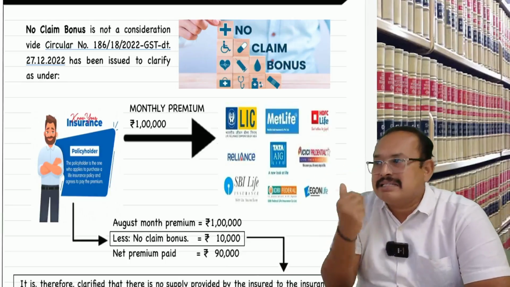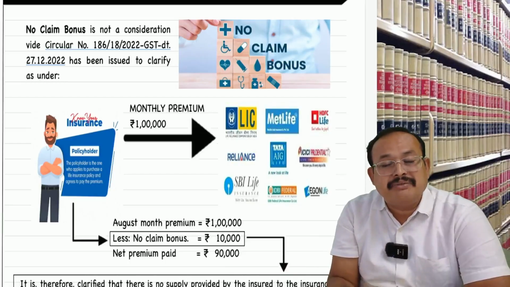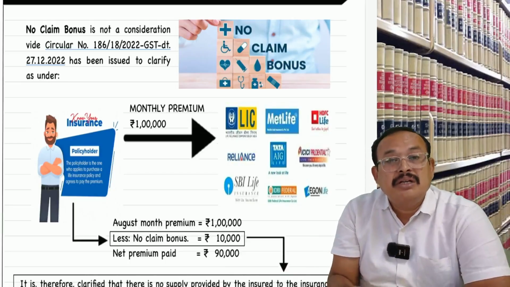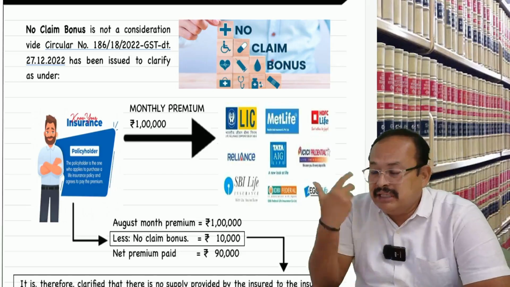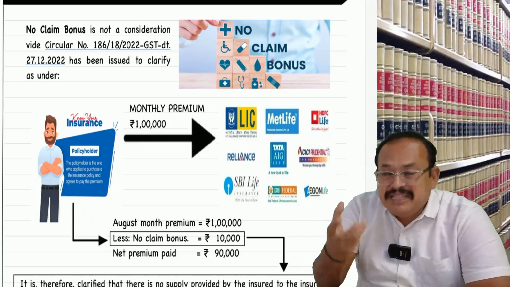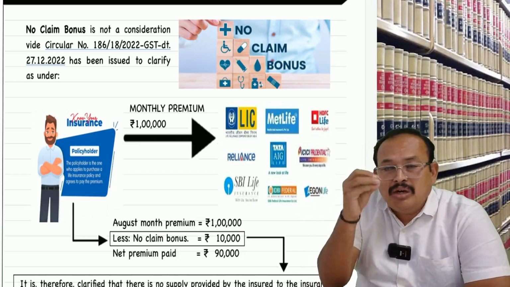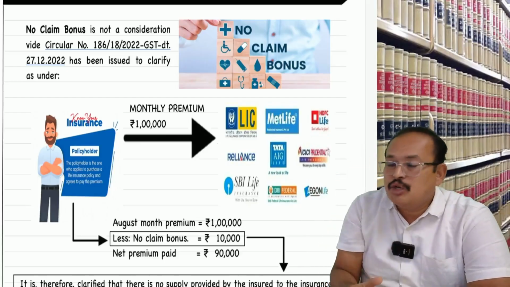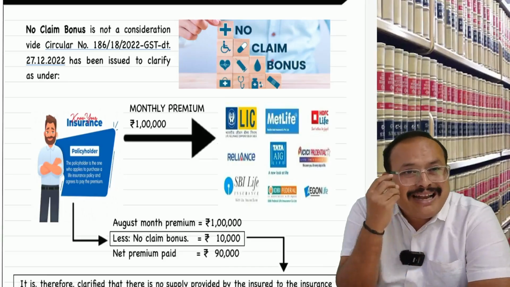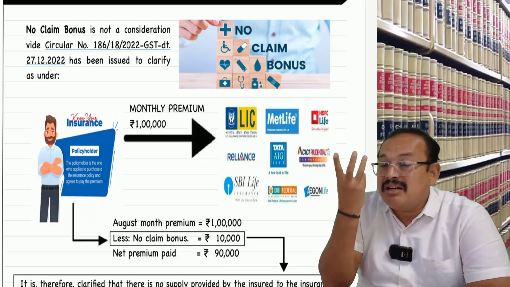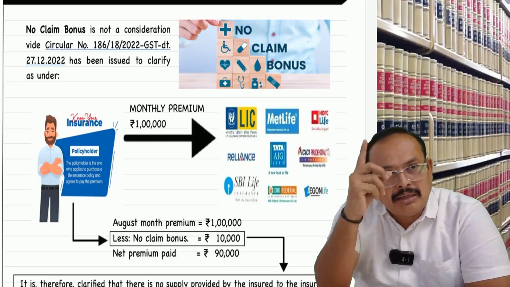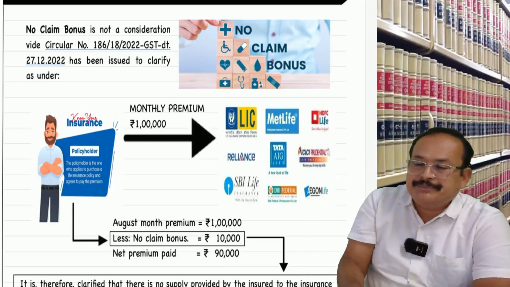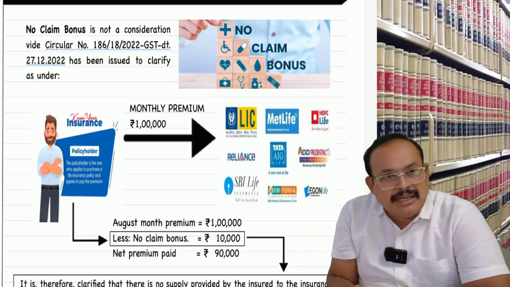Therefore, it is an allowable discount under section 15 sub 3. In the hands of the insurance company, they collected net of no claim bonus: premium 1 lakh, no claim bonus 10,000, only 90,000 collected. What is the value of supply? 90,000, on which they are liable to pay GST, not 1 lakh.